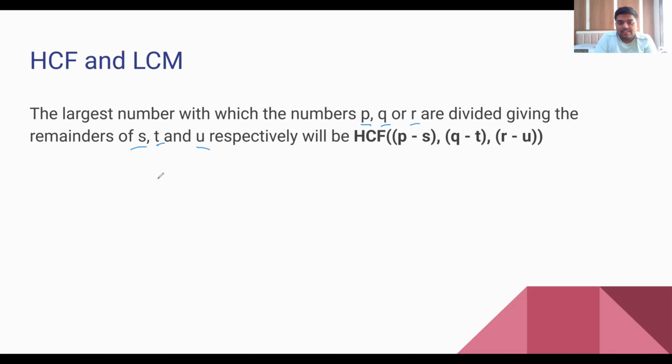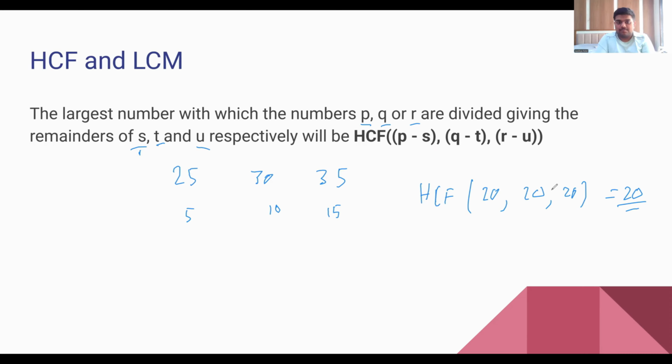So let us say the numbers are 25, 30 and 35, which when divided by a number give remainders 5, 10, 15. So the HCF will be 25 minus 5, 20, 30 minus 10, 20, and 35 minus 15, 20. So HCF of all this is 20. So 20 is the required number.